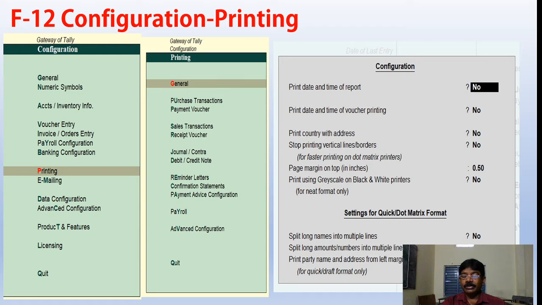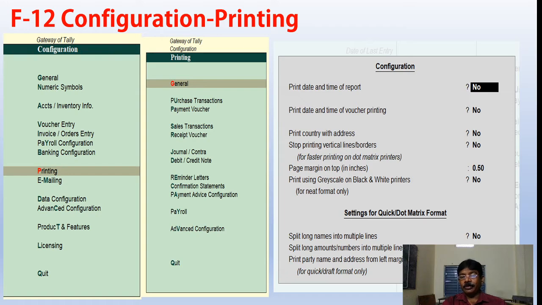Print country with address. If it is needed on that particular report, we can enable this one and it can be printed. Stop printing vertical lines, borders. Sometimes it is time taking on dot matrix printers. Unnecessarily, when a dot matrix prints, it has to print everything in dots, which is time taking. I don't have any laser printer. If I set no, then the dot matrix printer does not print the lines.